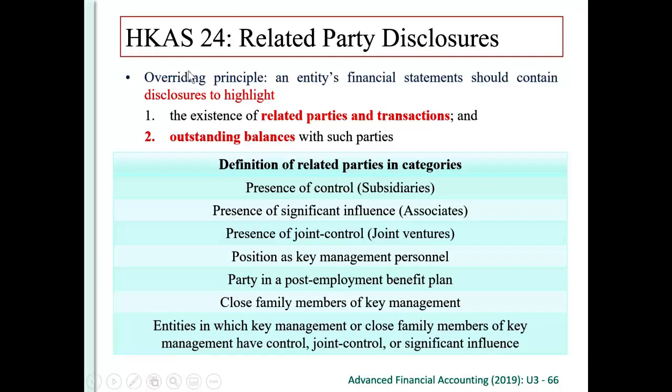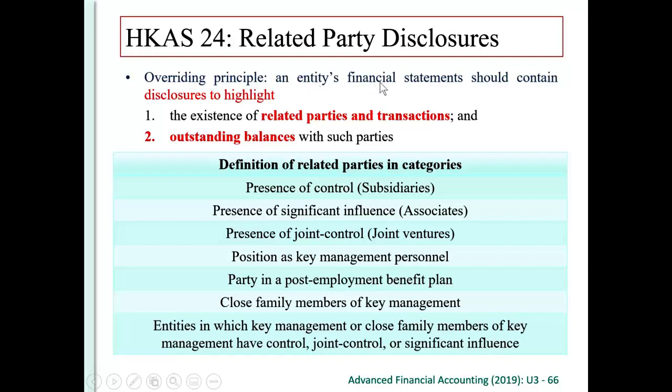So therefore, we want to know whether those related party transactions are really important.